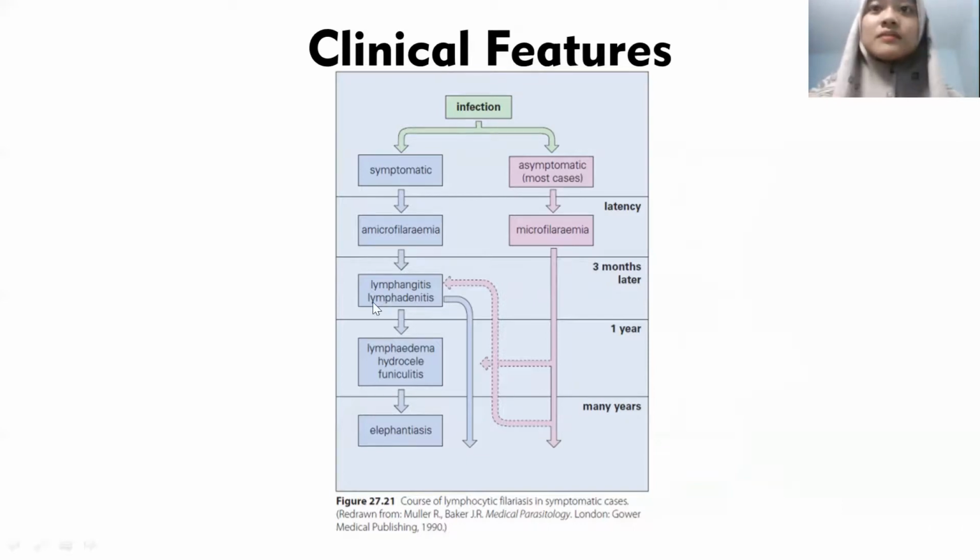Just like the symptomatic, they can get lymphangitis and then lymphadenitis, and then that can develop into lymphedema, hydrocele, and funiculitis, and then after several years, they can develop into elephantiasis.